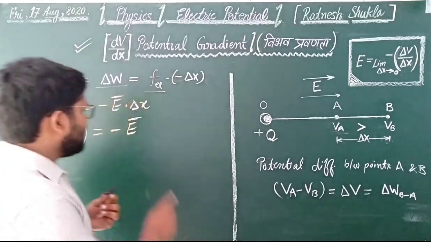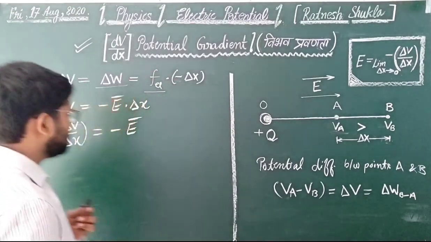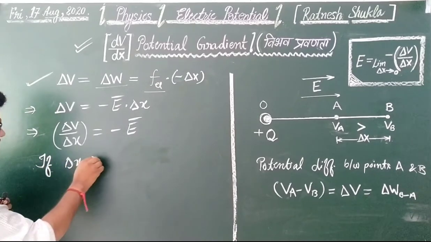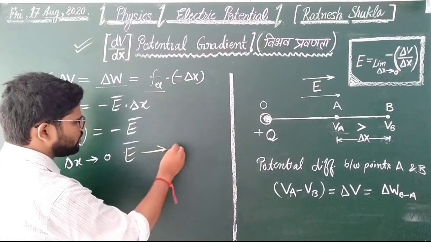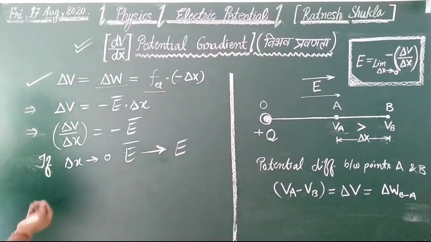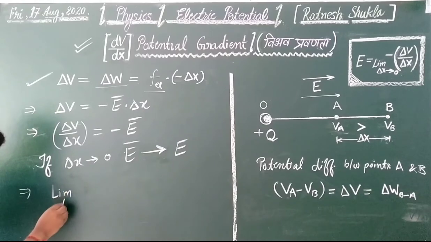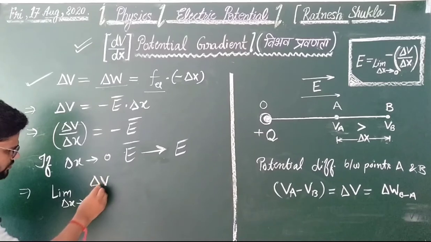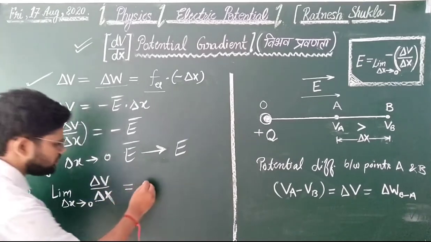So in place of the average electric field, we can write capital E. So if delta x tends to 0, E average equals the actual electric field or field intensity. Okay, so note down, limit delta x tends to 0, delta V over delta x equals the negative of the electric field.